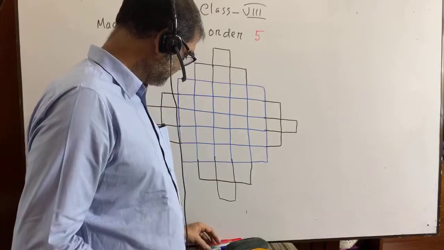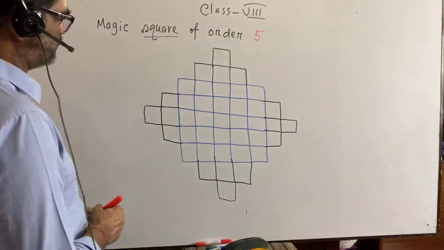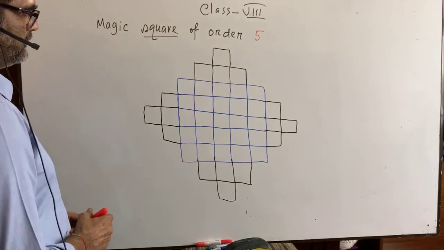How many corners are we getting here? Can you please let me know?